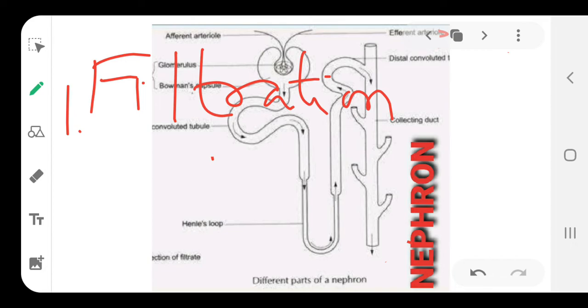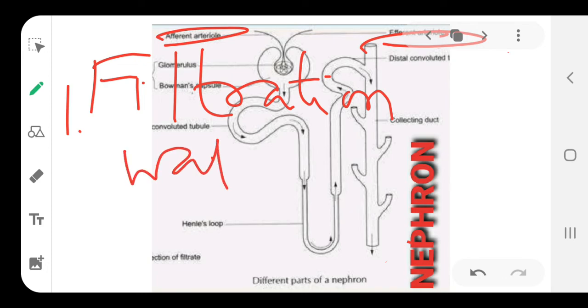So it enters through afferent and leaves through efferent. Make sure the pronunciation is more or less close to it. As a result, in the filtration of blood, water and small molecules are filtered out of the walls of the capillaries,